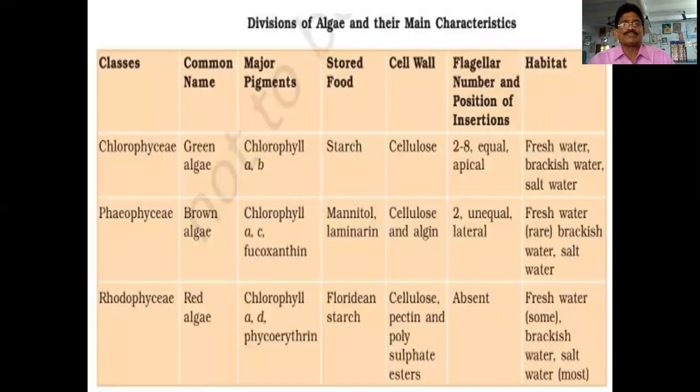So next, you see these are different classes: Chlorophyceae, next Phaeophyceae, and Rhodophyceae. These are different classes from one to another.